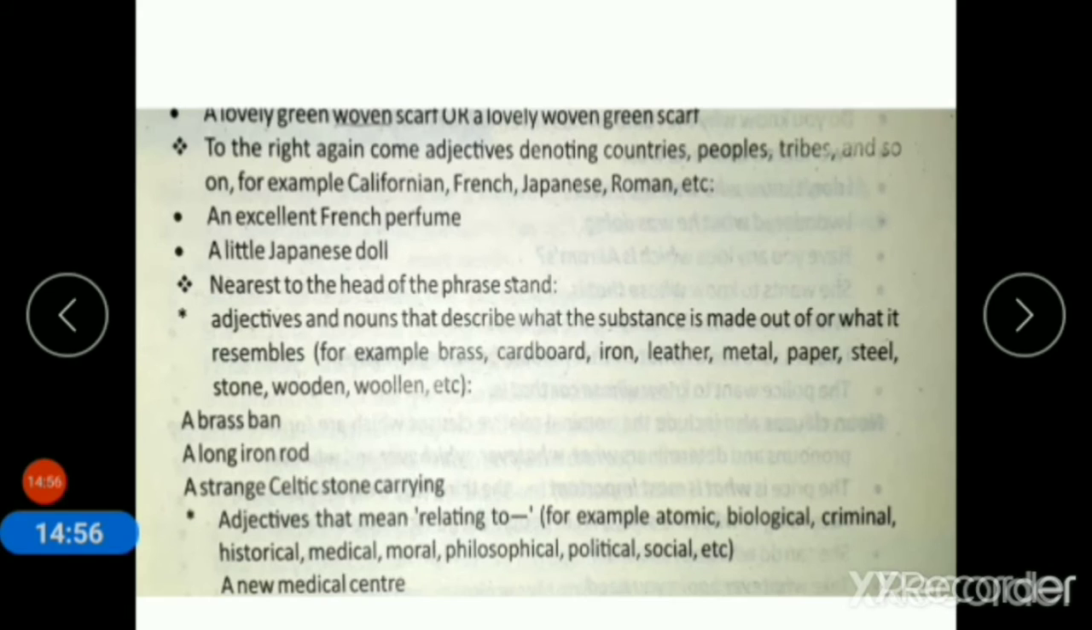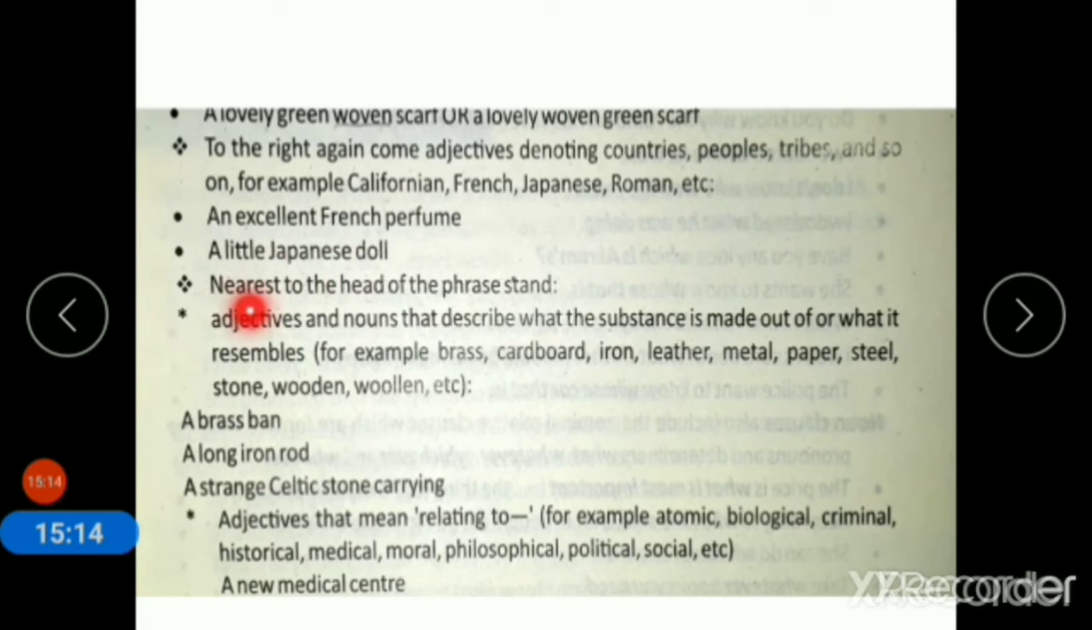Both are correct. Now coming to the next rule, to the right again come adjectives denoting countries, people, tribes and so on. For example, Californian, French, Japanese, Roman. Examples: an excellent French perfume, a little Japanese doll.